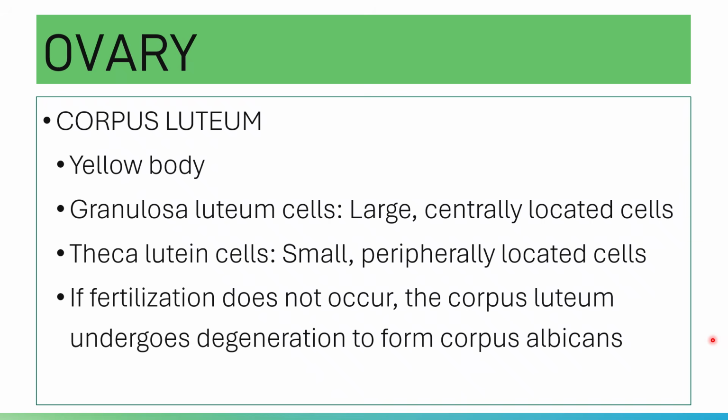Of course, your corpus albicans, or this white scar, will slowly sink deeper into the ovarian cortex and will disappear in several months.